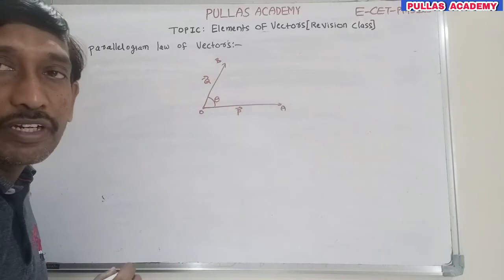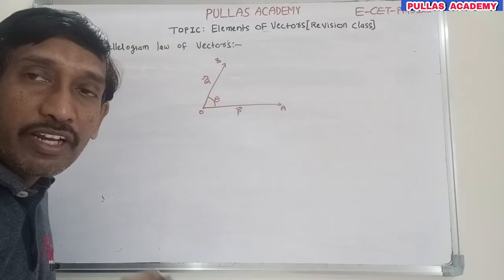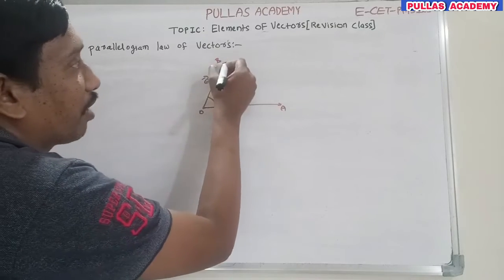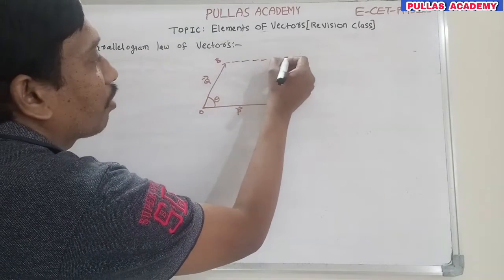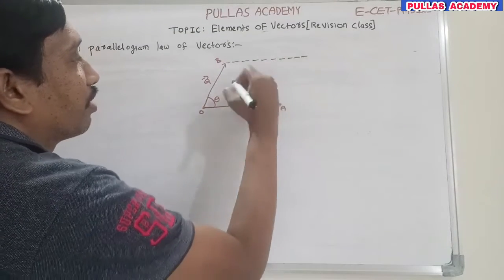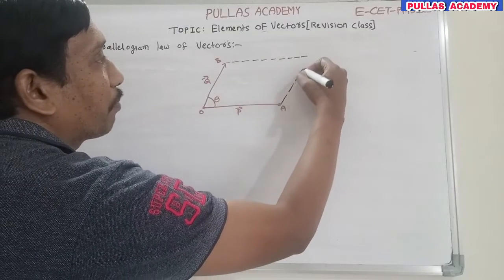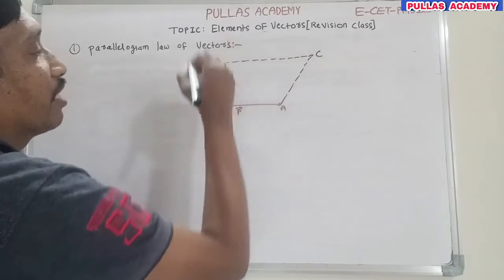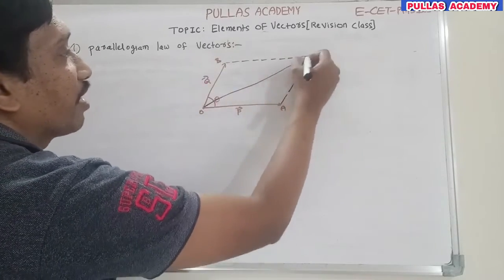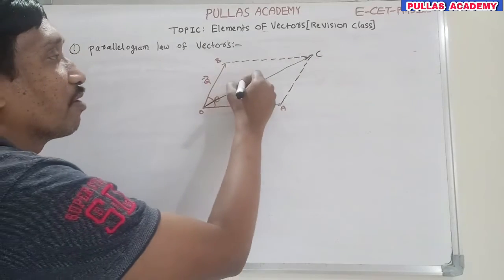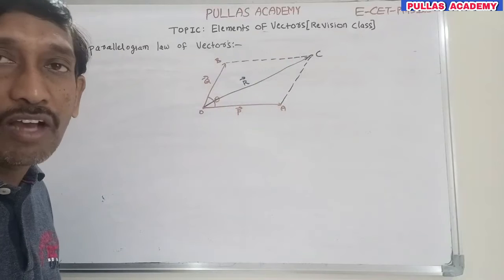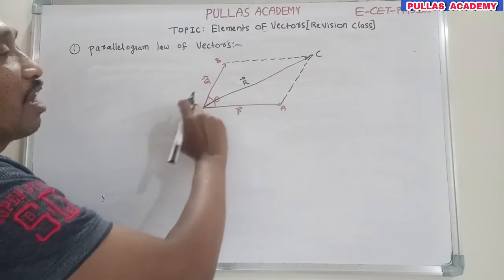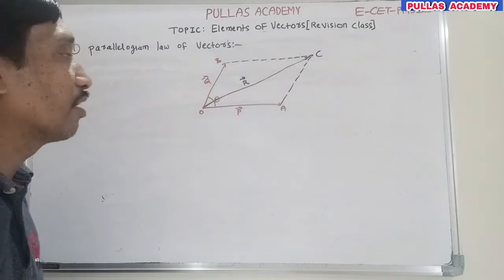According to the parallelogram law of vectors, its magnitude and direction are represented by the diagonal of the parallelogram. That means by using these two vectors, first complete the parallelogram. Draw a line equal and parallel to the OA side, and draw a line equal and parallel to the OB side. You get a parallelogram, OACB. Along this diagonal the resultant vector is acting, that is R bar. This is the parallelogram law of vectors. Along the diagonal of the parallelogram you get the resultant vector.